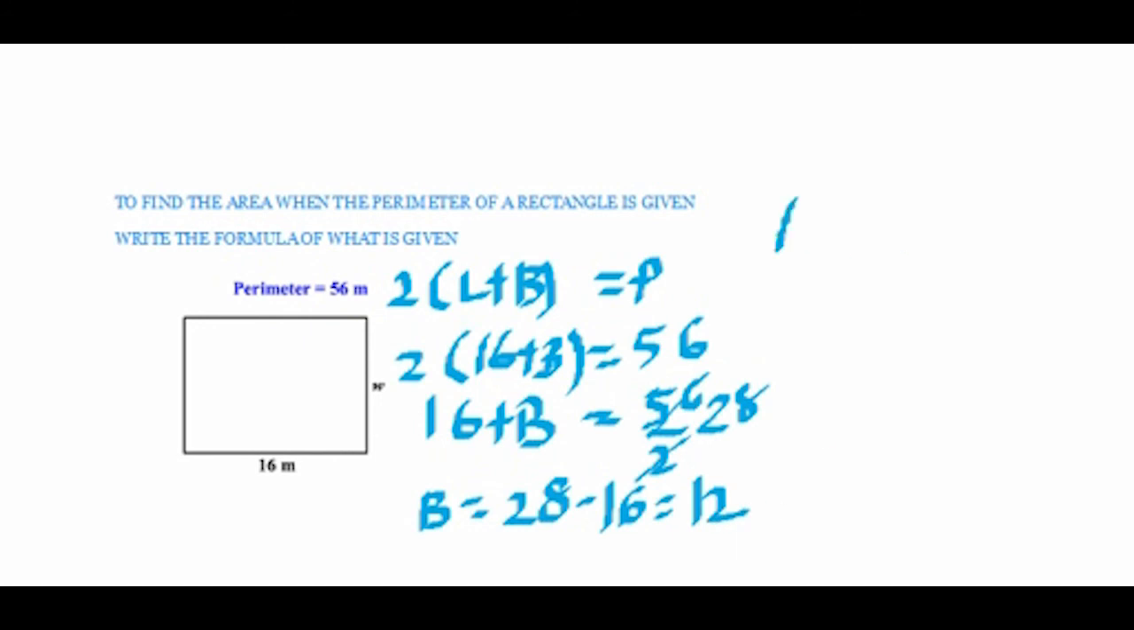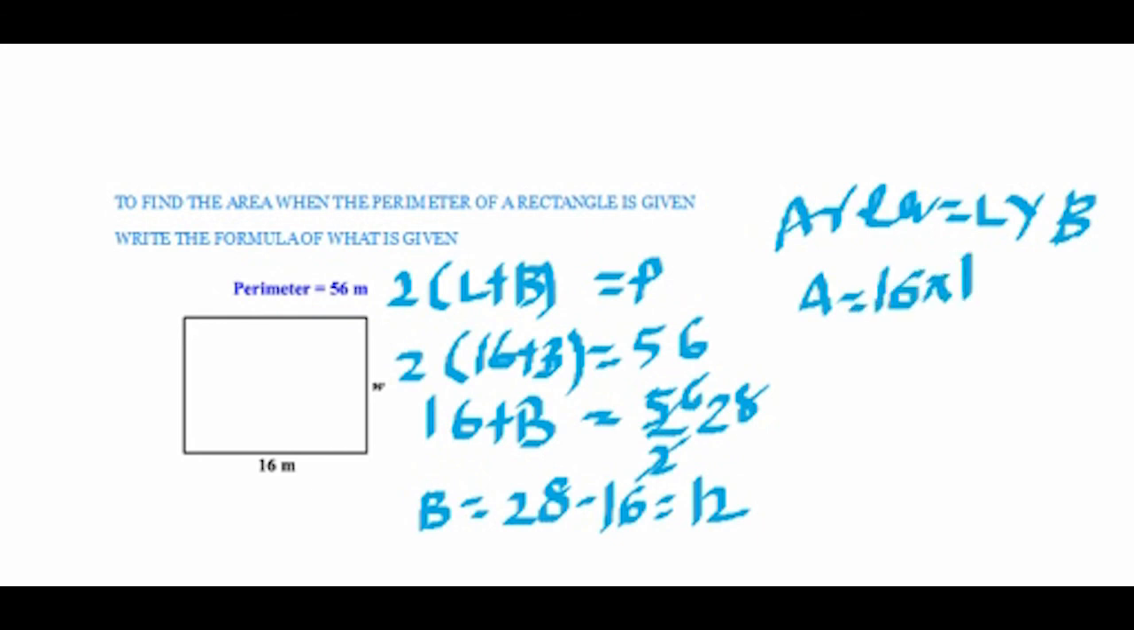Next, we write the area formula. And place in the numbers. That's 16 into 12. We get the area as 192 meters square.